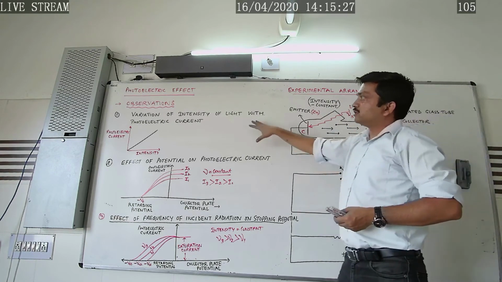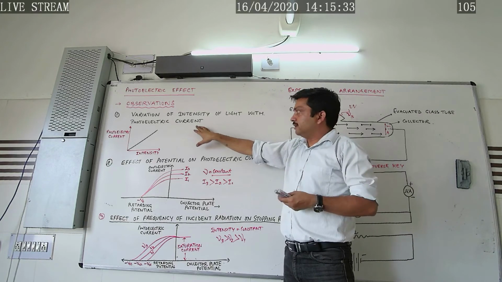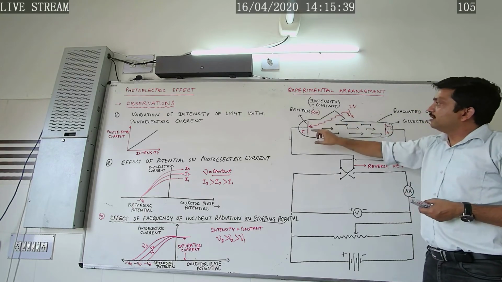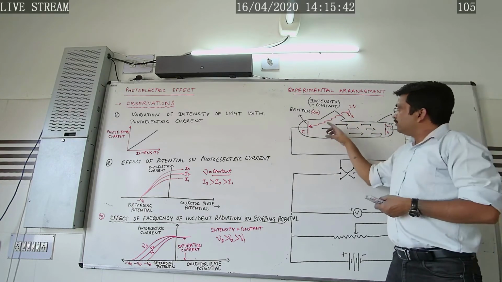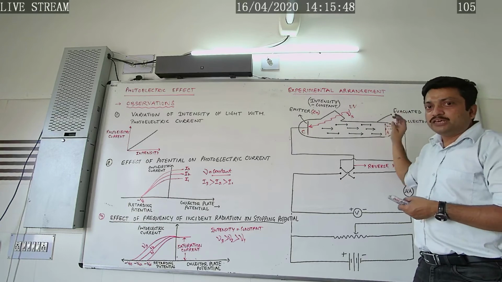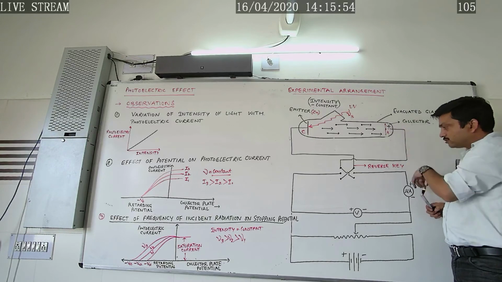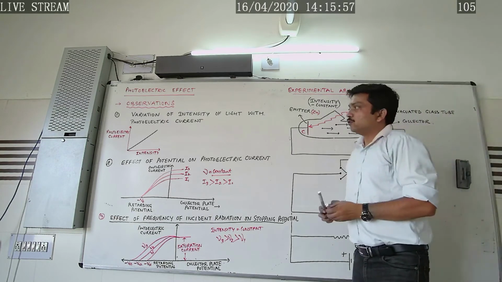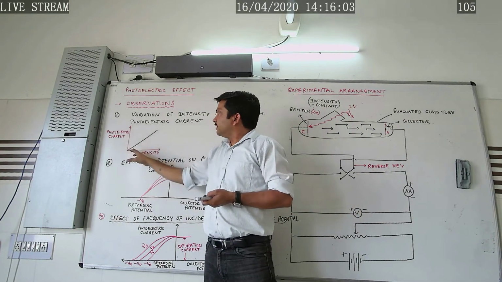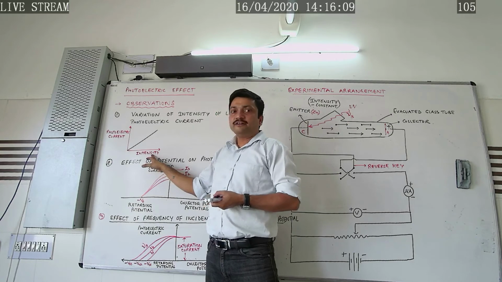Once again repeating, the first observation was the variation of intensity of light with photoelectric current. As the radiation is made incident on the emitter, the electrons are ejected. If the intensity of the incident radiation was increased, the emission of electrons was found to increase when the collector was maintained at positive potential, as a result of which the current in the circuit also increased. So the graph was made between the intensity and photoelectric current, which means that photoelectric current is proportional to the intensity of the incident radiation.